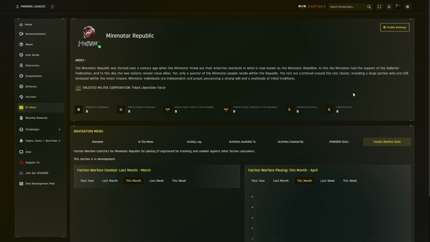And that completes the overview for the faction section of Pandora.